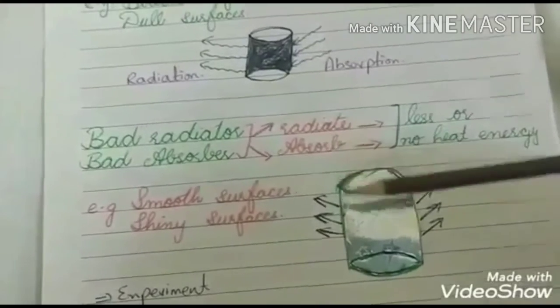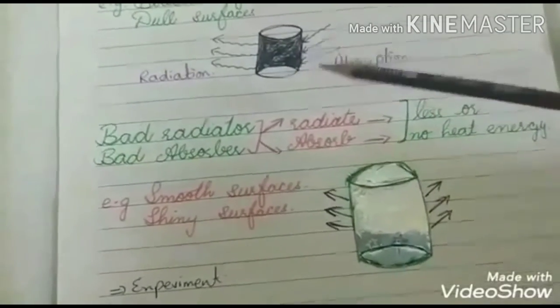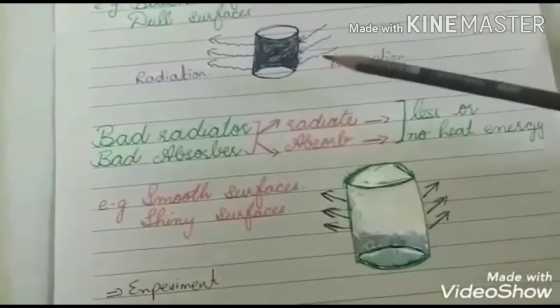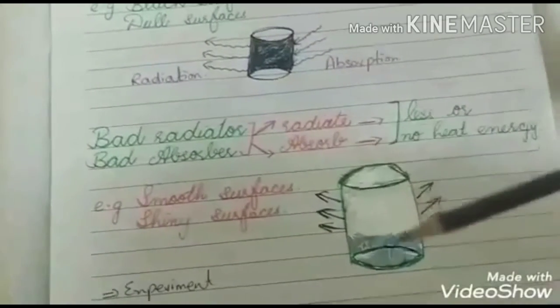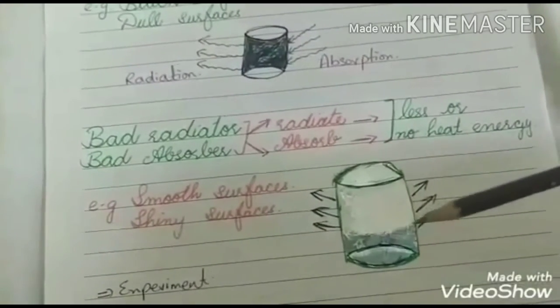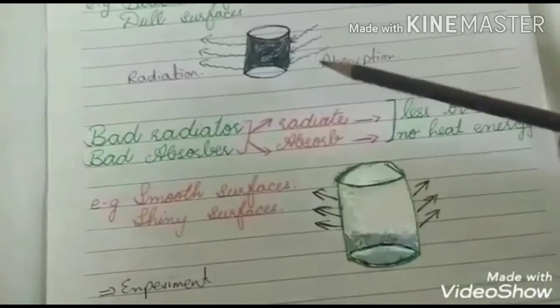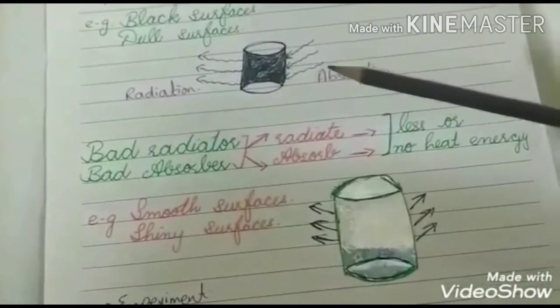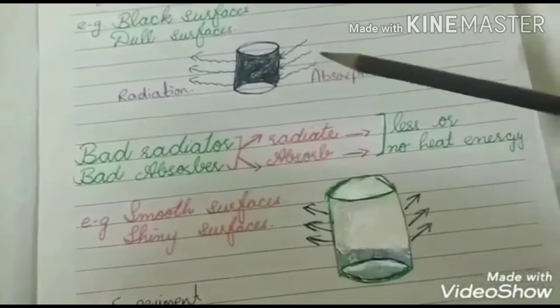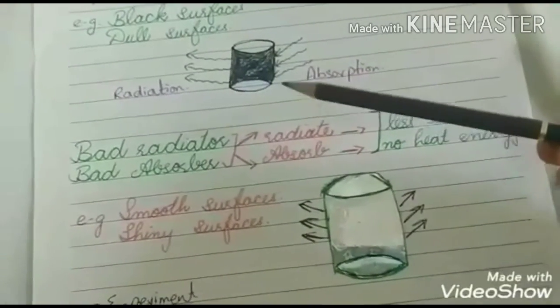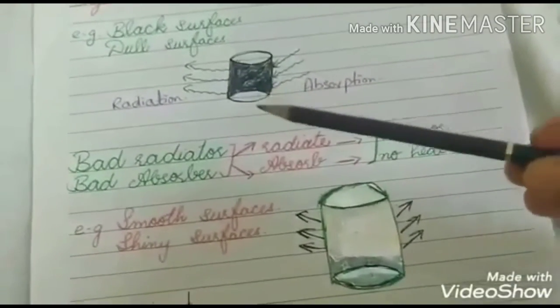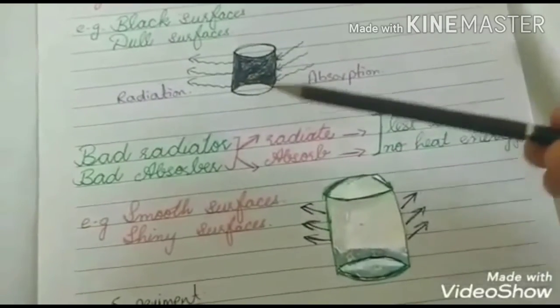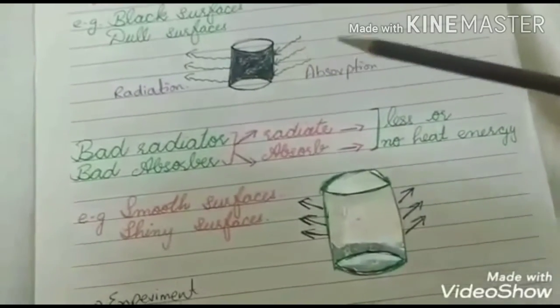After some time, you observe that the water in the black can is warmer than in the smooth shiny surface can. Why? Because the black, rough surface can absorbs more radiation and also emits more radiation, so it has warmer water.